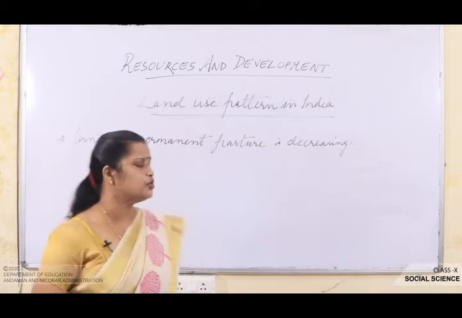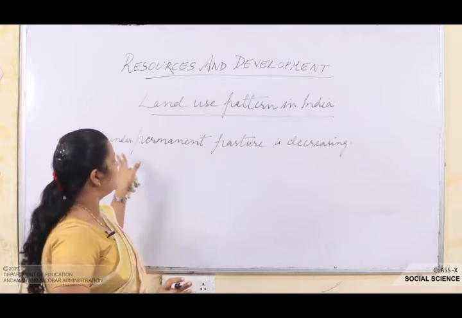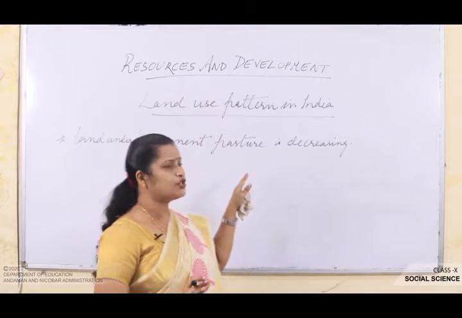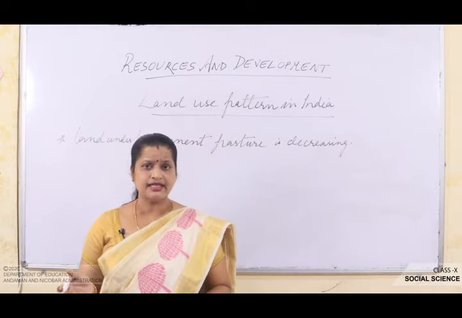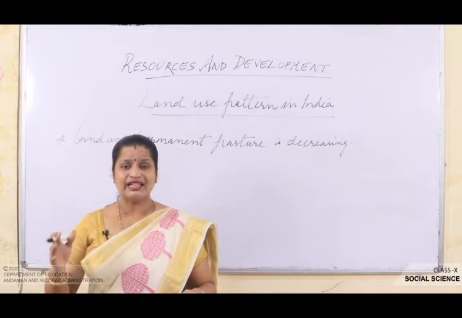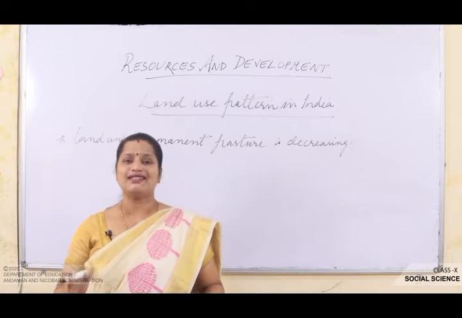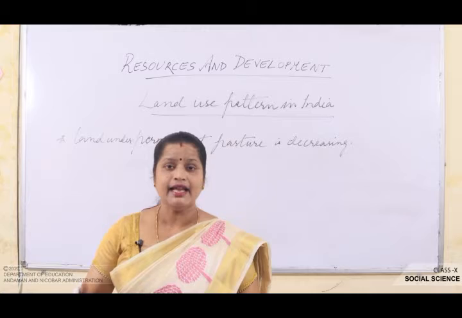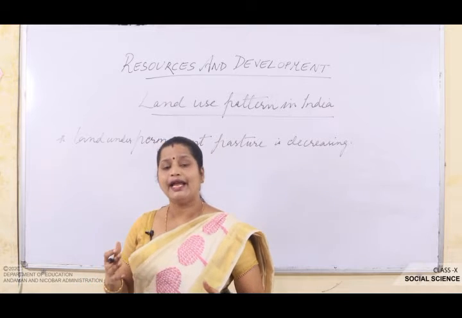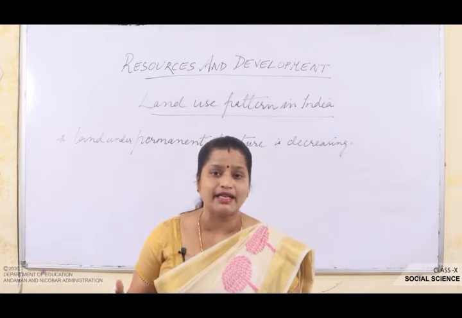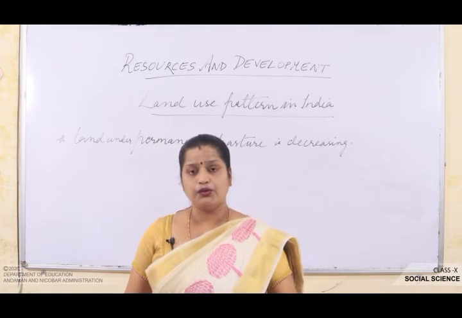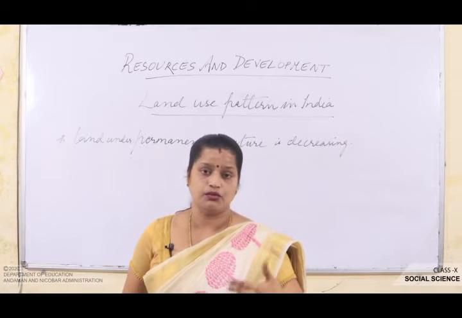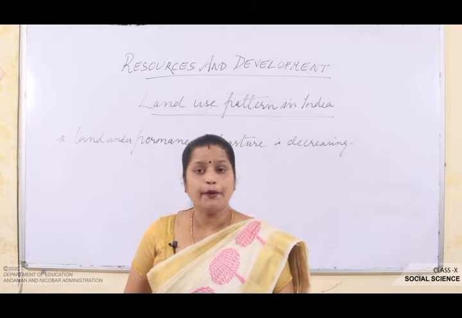So, students, you will see that the land under permanent pasture is also decreasing day by day. Now, the question arises: if the grazing grounds or the permanent pasture grounds are decreasing day by day, then how are we able to feed our huge cattle population? What is the other option for it?